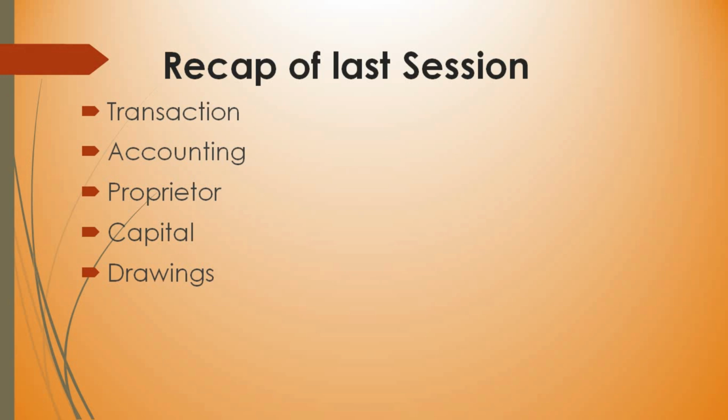When the proprietor takes money or any other things from the business for his personal use, then it is called drawings. So what is an asset? Assets are resources, properties or things which are owned by the business. All that is owned by the business, you say it is an asset. An asset is that which puts money into your pocket, you can say.